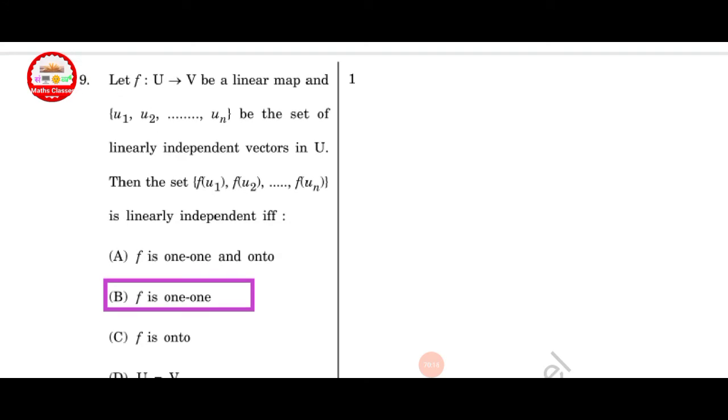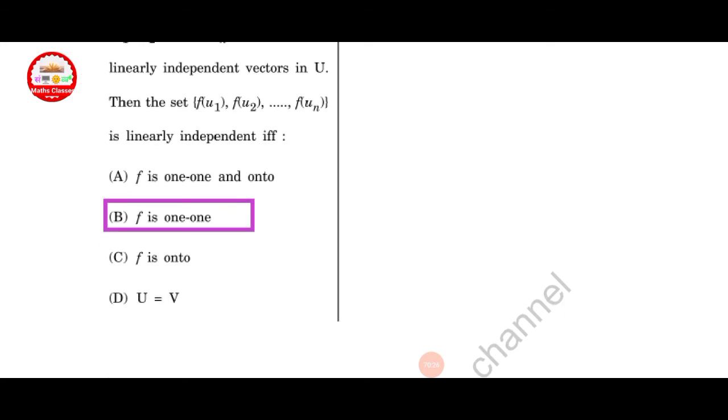Next question, let f from U to V be a linear map and u1 to un be a set of linearly independent vectors in U. Then the set f(u1) up to f(un) is linearly independent if and only if f is one-one. This is also for your homework.